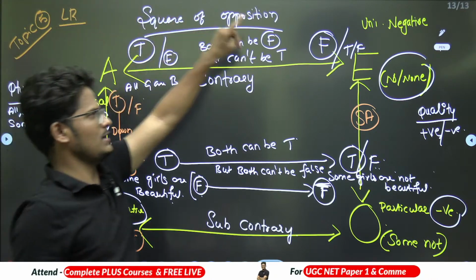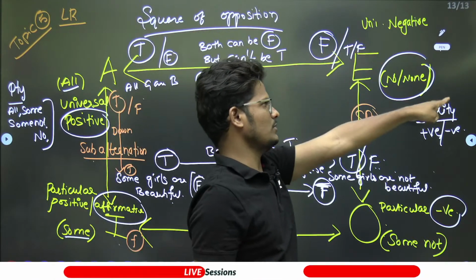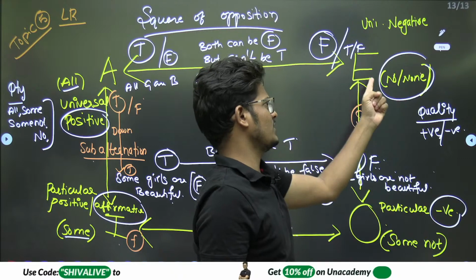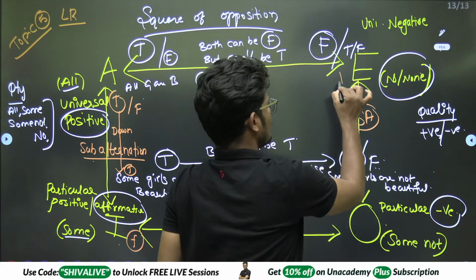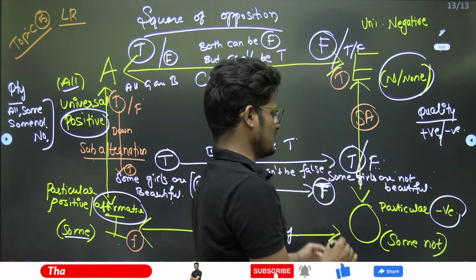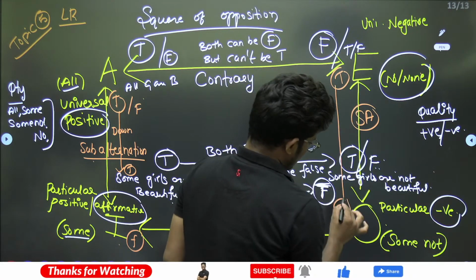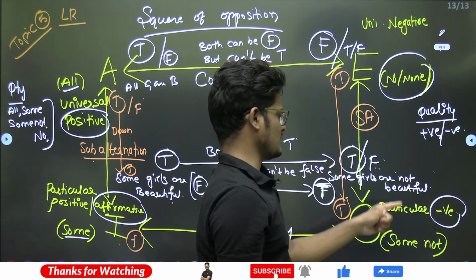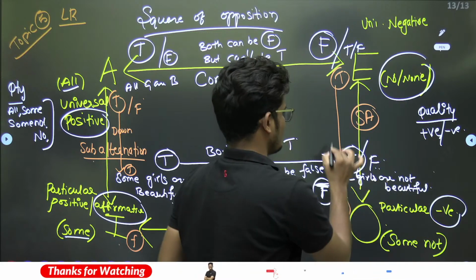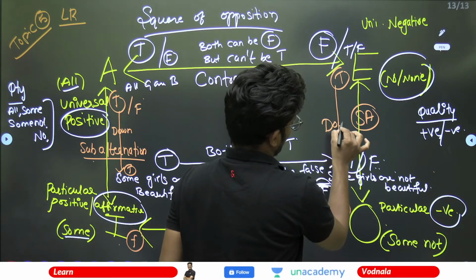In the same way, "no girls are beautiful" is an E statement. If this is true, then "some girls are not beautiful" is also true, so truth again goes downward.